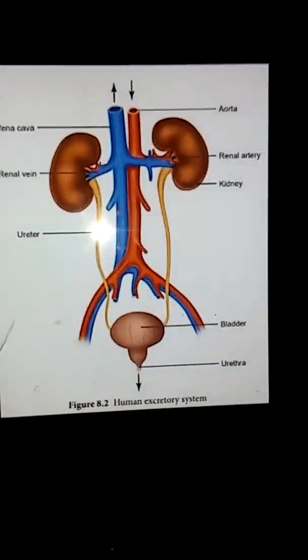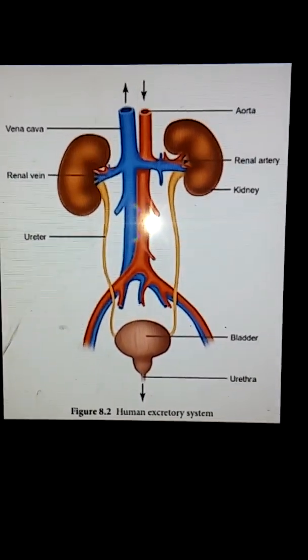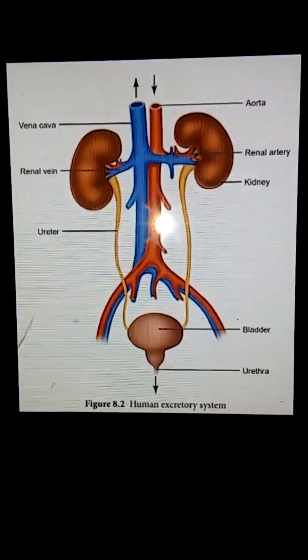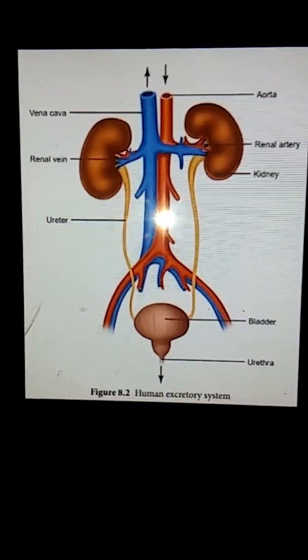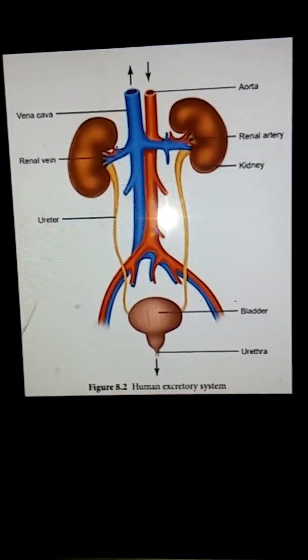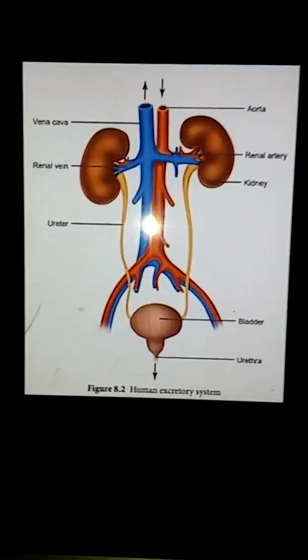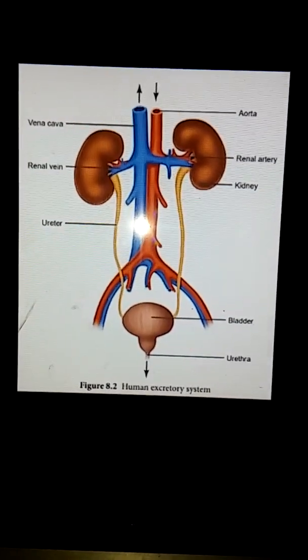Actually, the excretory system removes waste from our body. Not only is this called a urinary system, but excretory system means through the skin we can remove the sweat from the skin.